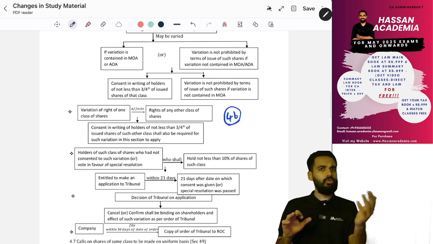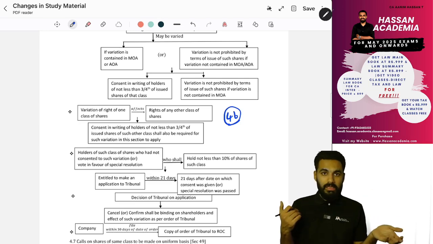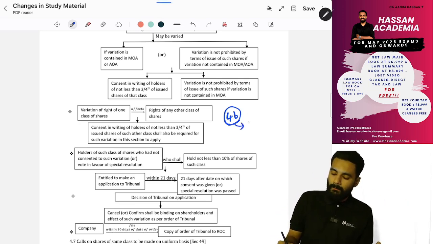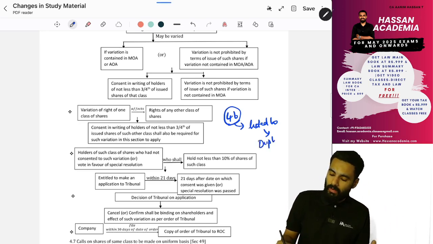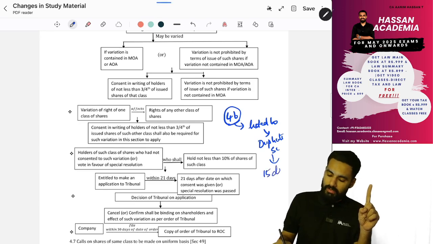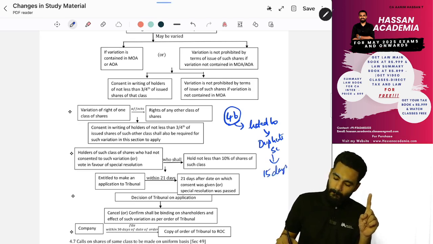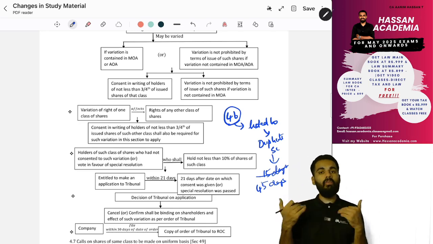Next, in chapter 4, there is a correction in section 46. In my book it is the same; there is no correction, you don't have to correct it. But in the study material they have corrected it. So those who have not purchased my book and are studying on their own: for a listed company, if you have submitted all the documents, then for a duplicate share certificate, earlier in the book they had written 15 days. But actually it is not 15 days, it is 45 days. This is not an amendment, this is a correction. In our book it is the same, there is no change.